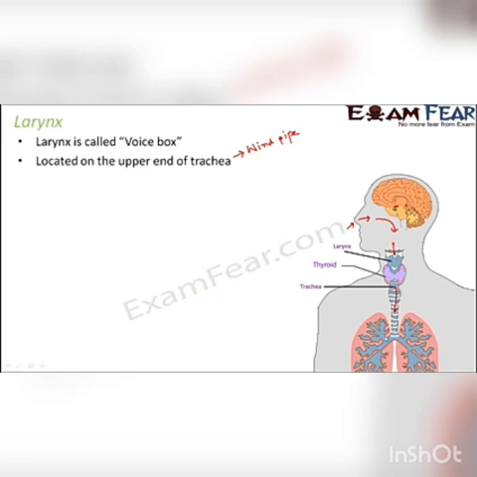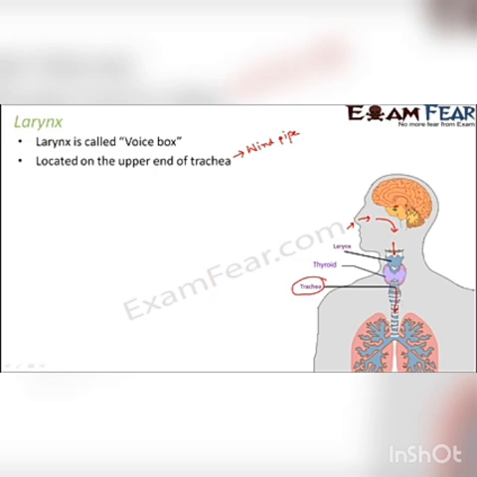Here you can see these are the two lungs. There is a pipe which carries the air which we have breathed in from our nostrils to the lungs. This tube is called the windpipe or trachea. The structure you see here is the trachea. It is a tube-like structure which connects to the lungs.